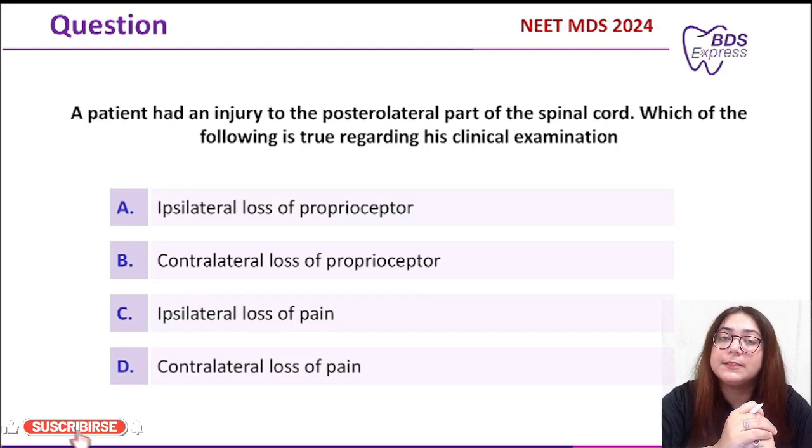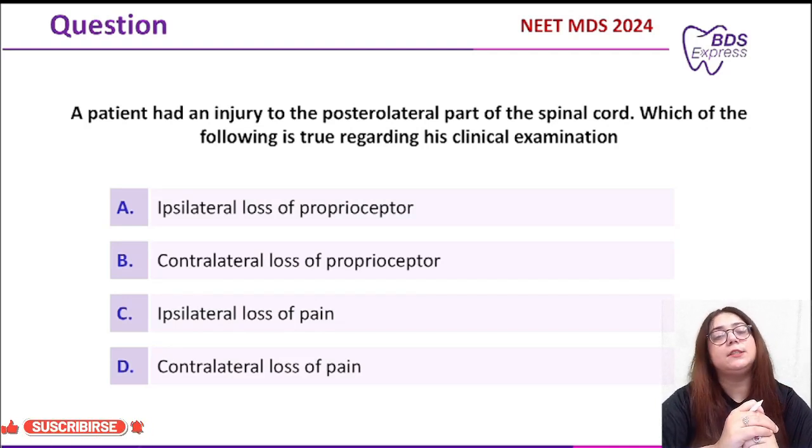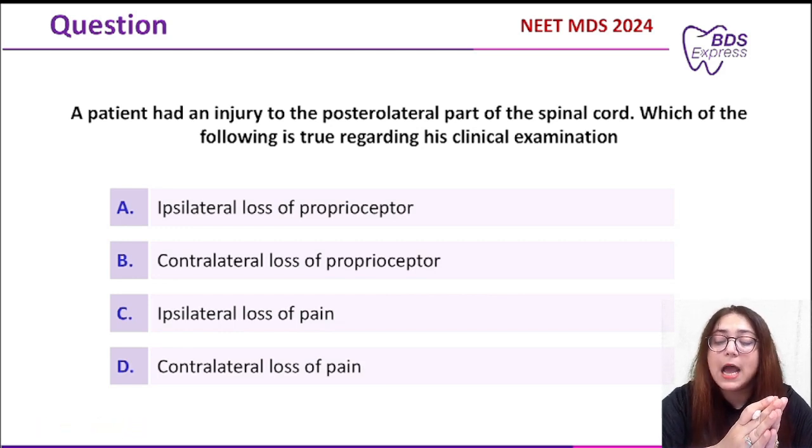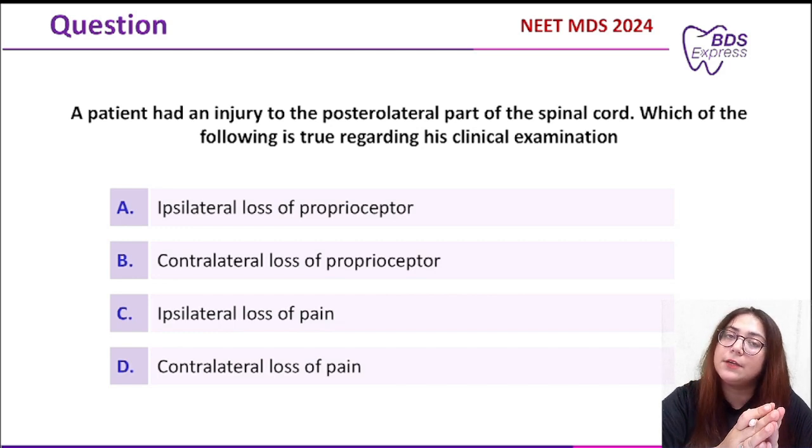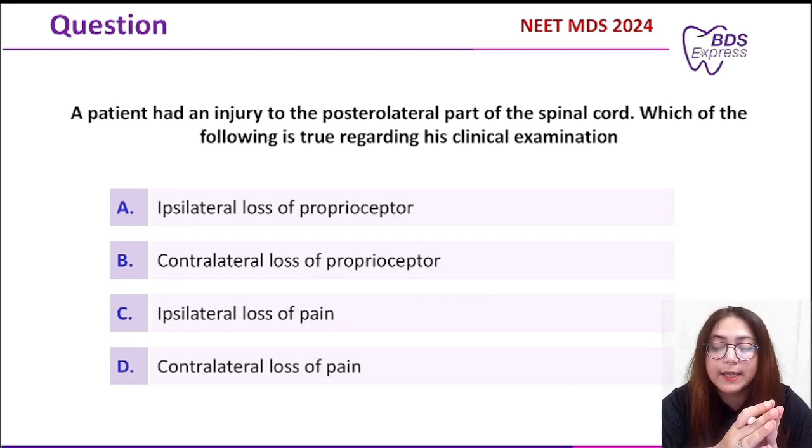In today's class, we'll be discussing this clinical question from the physiology subject. The question was asked in the year 2024: a patient had an injury to the posterior lateral part of the spinal cord. So they are talking about the dorsal part, and they are asking, while carrying out the examination, which one of the following statements is true?